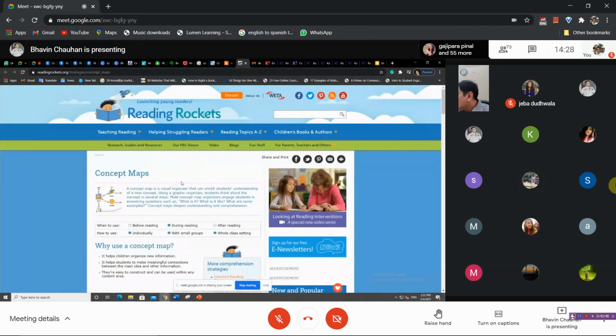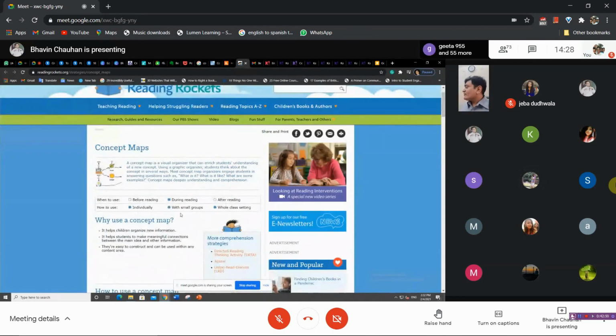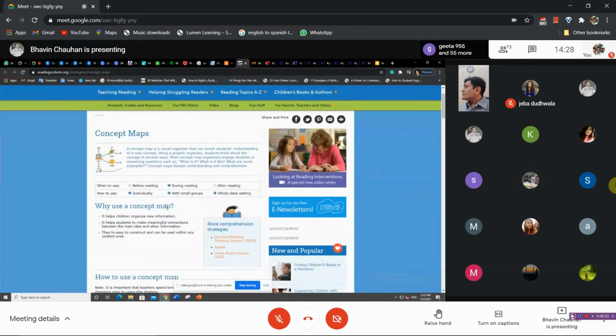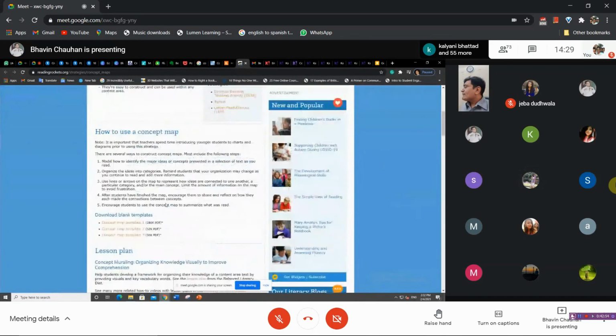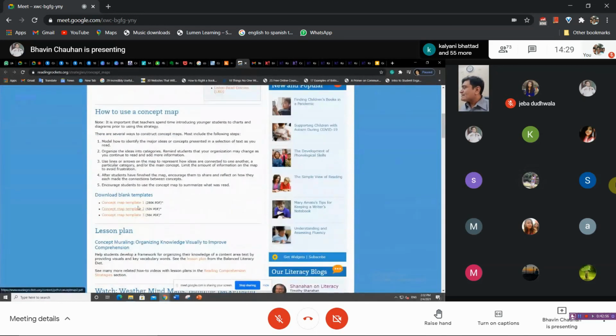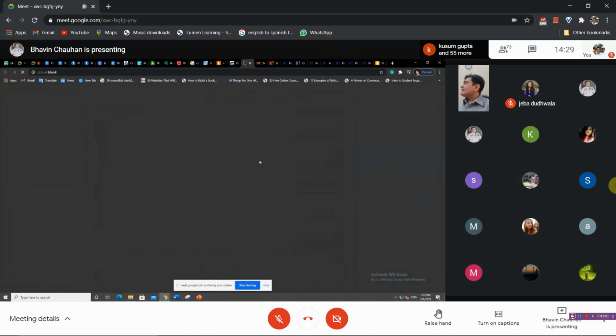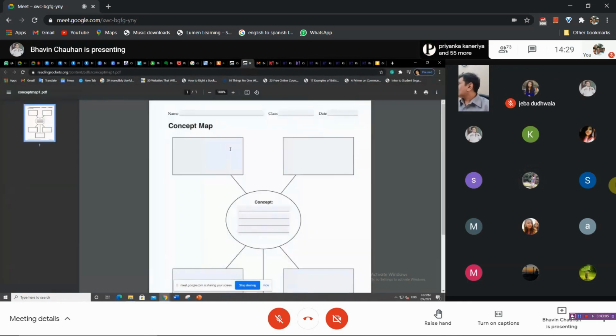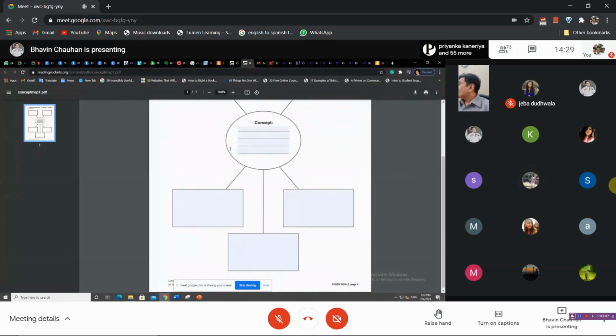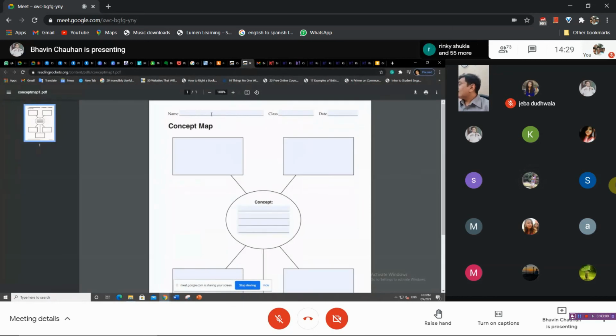Then this Reading Rocket is a website for you. They have given a wonderful presentation on what is the use of a concept map. So you have to write something about a concept map, right? They are also providing a blank template. When you click on it, it will be downloaded. Just 1 minute. Internet is always an issue here, right? Okay, it's happening. So see, they are providing ready-made templates. You can give this template directly to your student. They can directly write here.